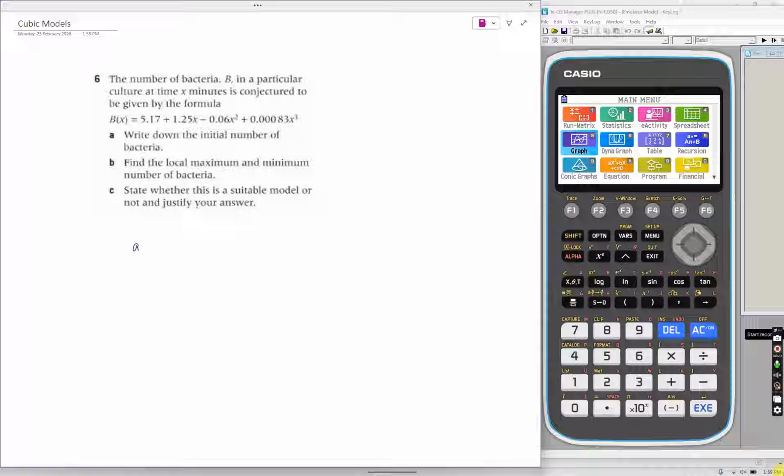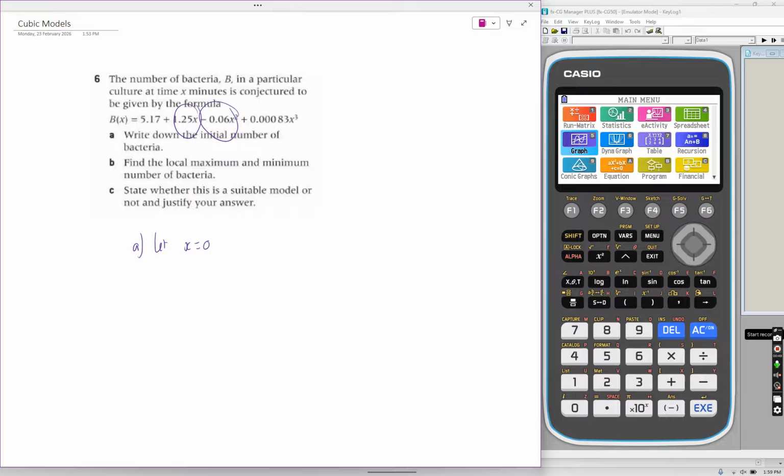So for part A, the initial number of bacteria, we're going to let x equals 0 because x is time in minutes. So if x is 0, then 1.25 times 0 is 0. Negative 0.06 times 0 squared is also 0.